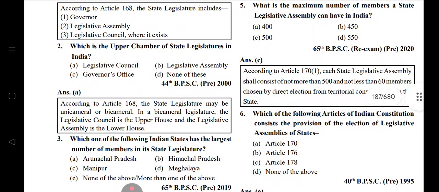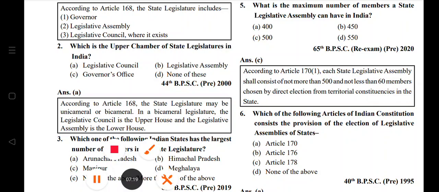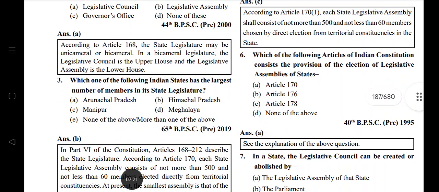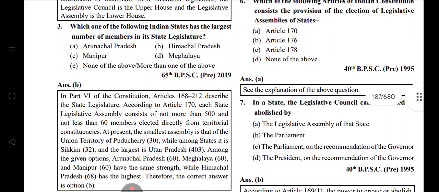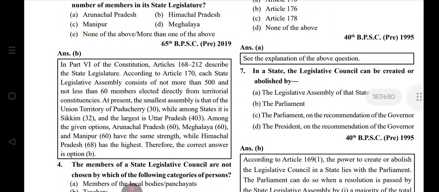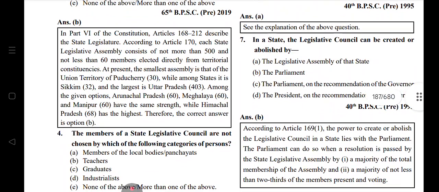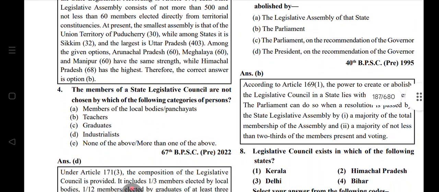Which is the upper chamber of the state legislature? Legislative Council. Largest number of members in the state legislature. Himachal Pradesh, UT Puducherry has 30. Largest is in UP. Meghalaya 60, Andhra Pradesh 60, Manipur 60. 68 is the highest.